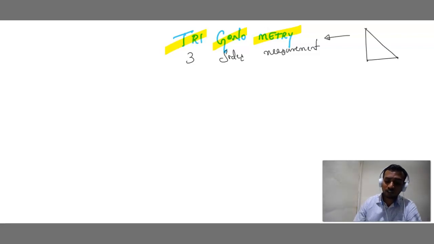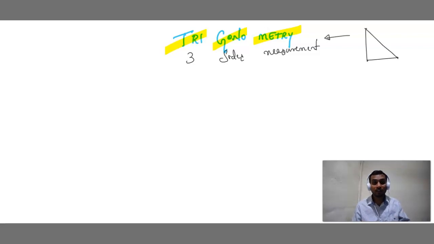Okay, the first question here, children. I got one question in my mind. Sir, for everything are we going to do a measurement? Yes, definitely. If you want to measure any length, we measure in centimeters, meters. If you want to measure any liquid, we have a different measurement system. Similarly, even if you want to measure trigonometric terms, trigonometric angles,